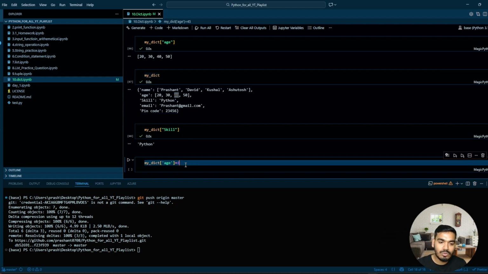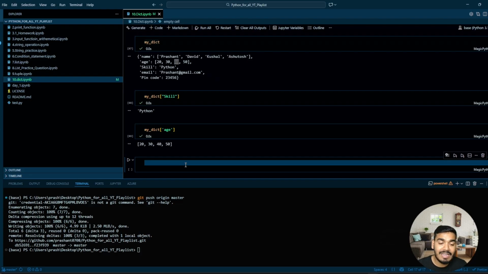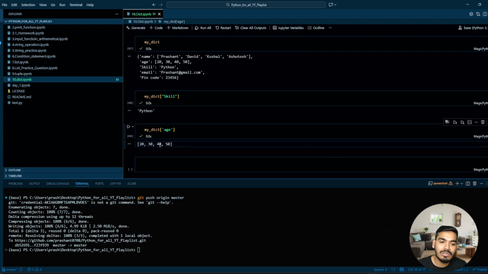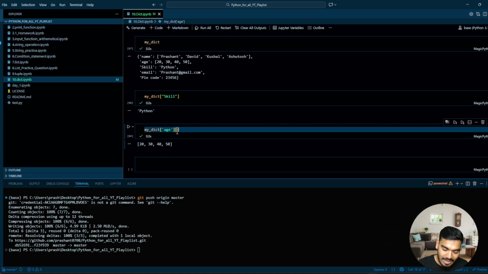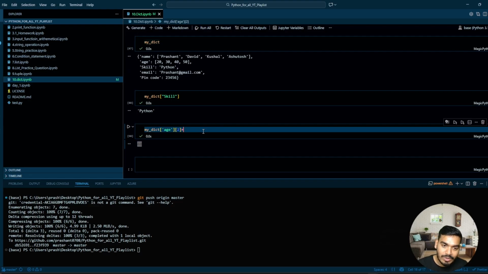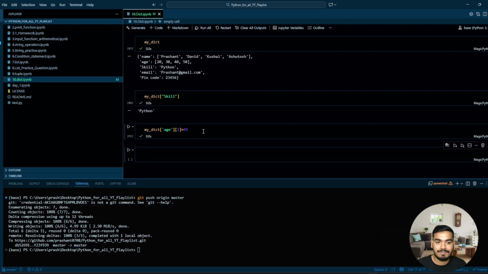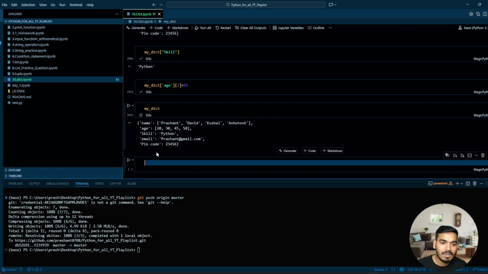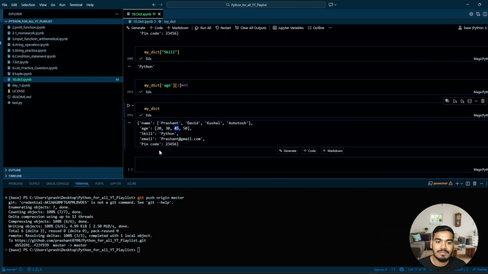So as soon as you access age, you have the list of the age. Now I want to assign corresponding to this 40, and I know that 40 is at the second index. So I'll write over here 2. As soon as you write 2, you have accessed that 40 age. Now you can change it to 45. Now if you try to access this, you have 45 here.